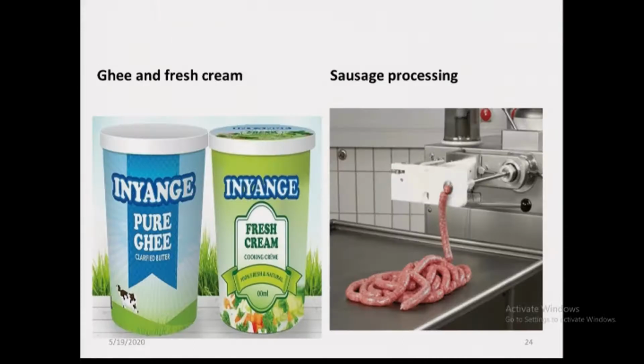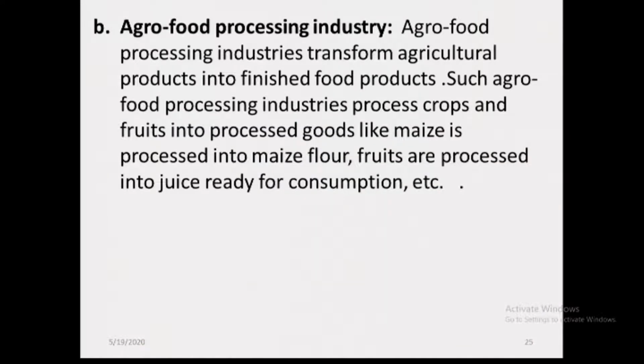We also talked about, you can see those diagrams, ghee and fresh cream, sausage processing. You can check how they are manufactured using raw materials from animals to get us finished products which we can consume. I know most of you are fans of this. We all like it. Then we continued and talked about agrofood processing industry.